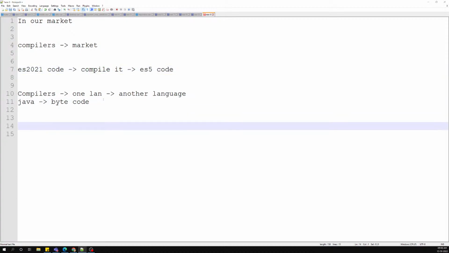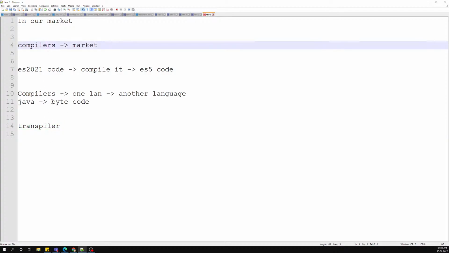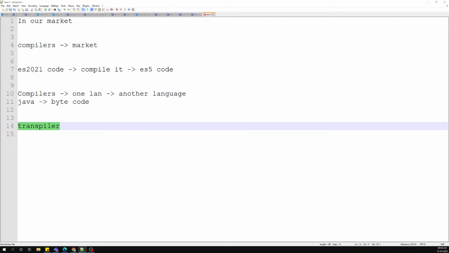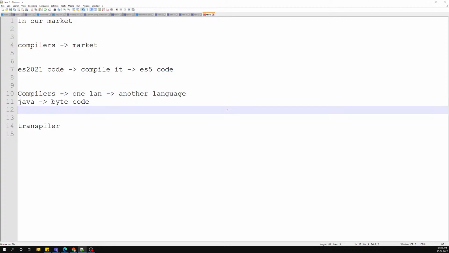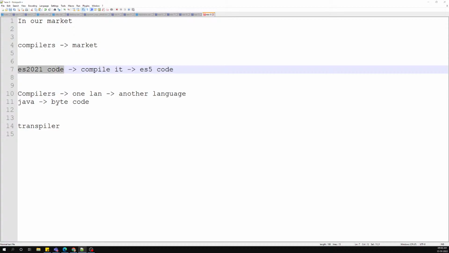Technically, we need to call them transpilers. So it will transpile the code. These are actually called transpilers, not compilers, though we'll call them compilers anyway. A compiler takes one language and converts it into another language, whatever the language may be. But here, it takes a language and compiles it into the same language, just a different version of the language.